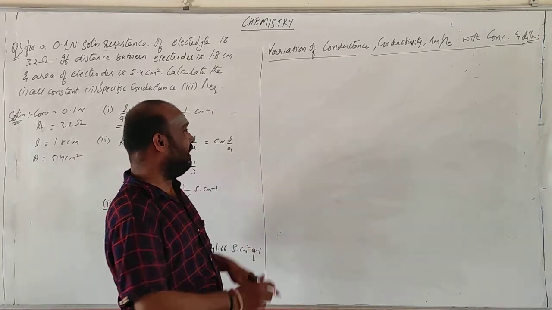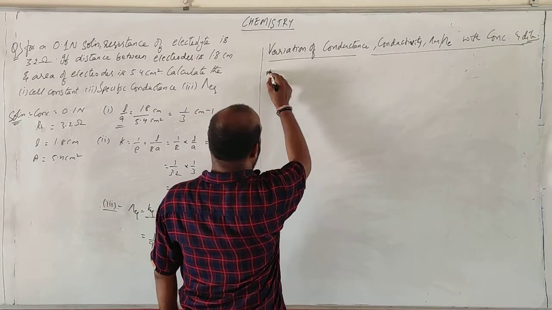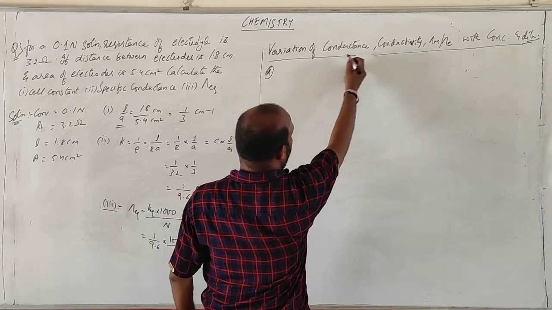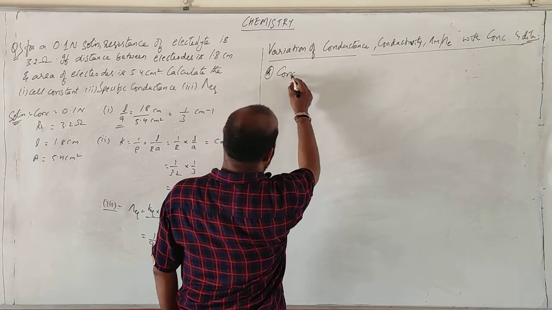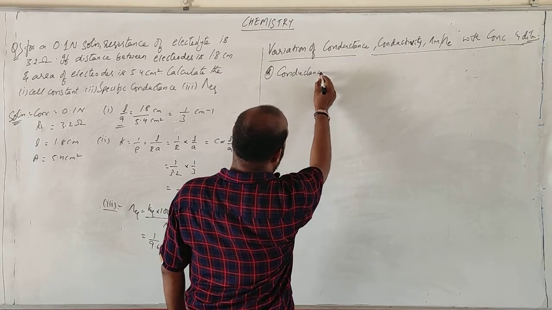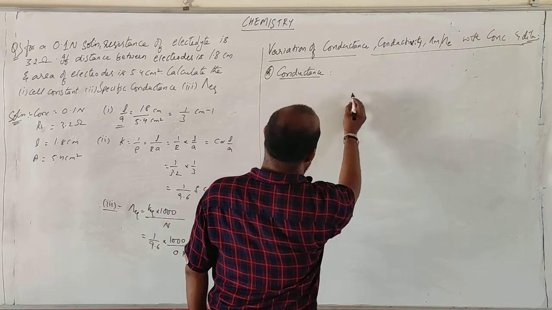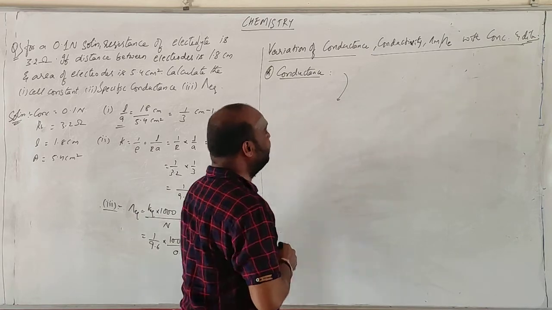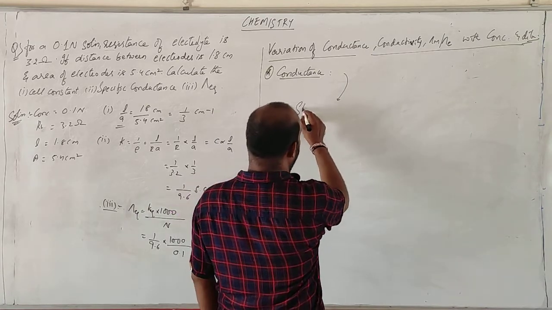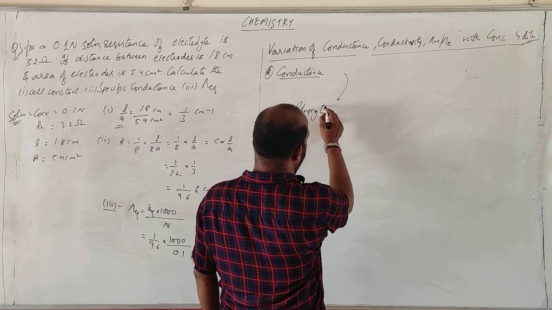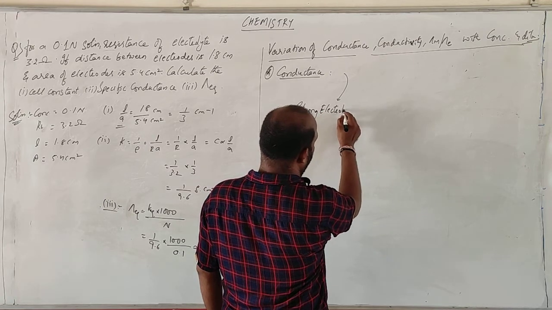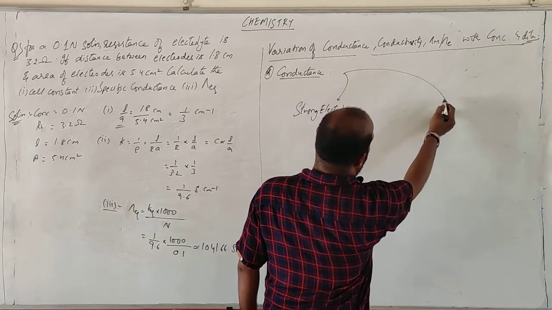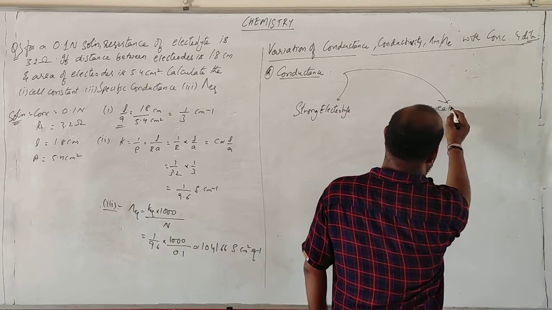First one, we shall take strong electrolyte. We are talking with respect to conductance, so we can talk with respect to strong electrolyte and the other one with respect to weak electrolyte.